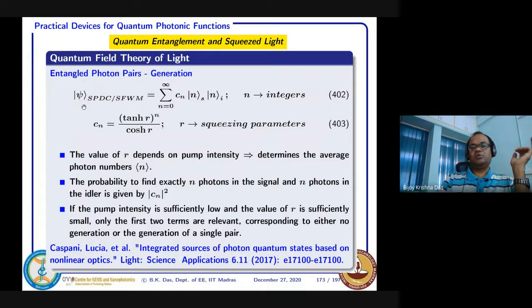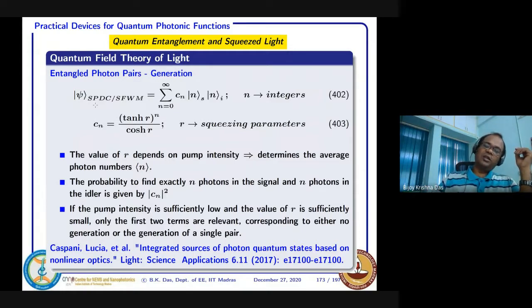Okay, so psi SPDC, where SPDC means the Chi2 process, spontaneous parametric down-conversion. And this is called the spontaneous four-wave mixing process. So traditionally this type of name is given, and you have to accept that, because four-wave is understandable, but why not three-wave? Something we have to rely on, whatever the traditional naming is.